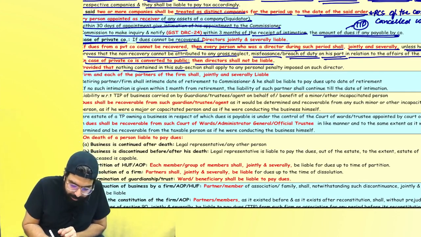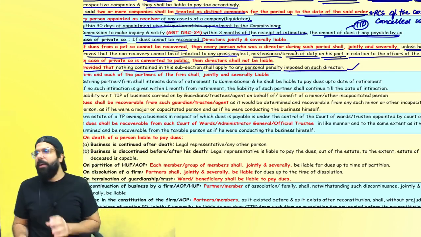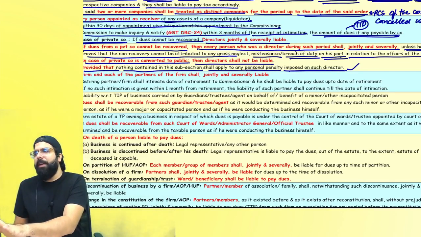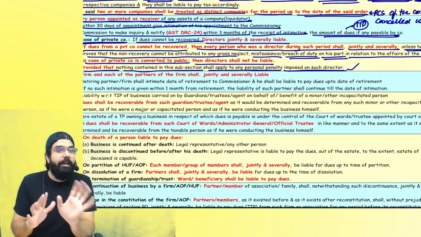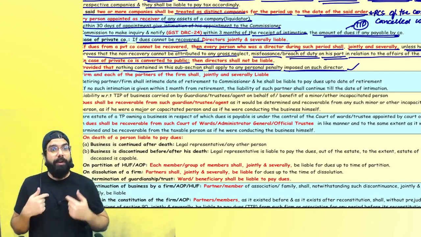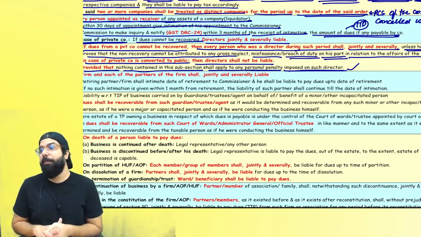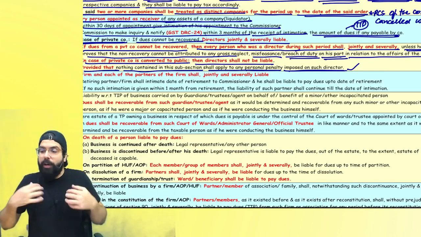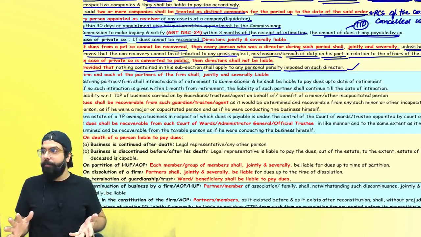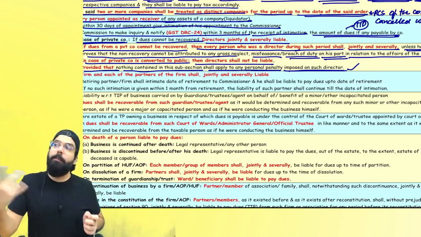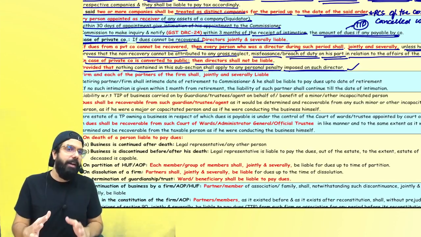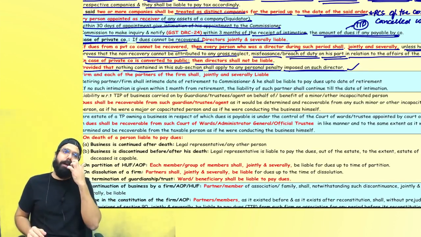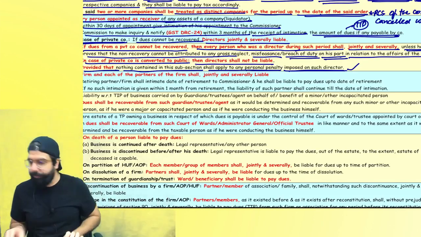Sir, provided that nothing contained in the subsection shall apply to any personal liability penalty imposed on such director. If any personal penalty is imposed on a director, that liability is of that director only. It is not of the company, or all the directors jointly. For example, in the offences and penalties chapter, there are a lot of penalties which are imposed on a director. That is your personal liability. That will not become the company's liability or the joint liability of all the directors. If any personal liability or penalty is imposed on a director, that will be the liability of that director only. Next.